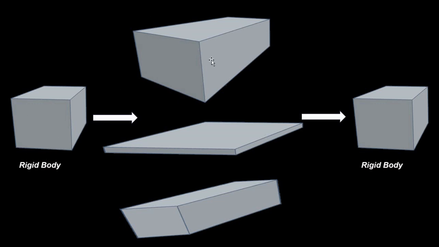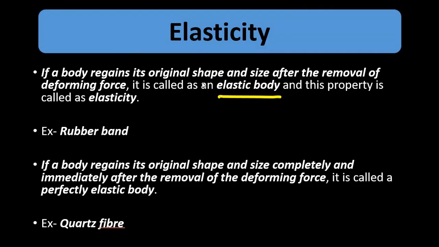External force is applied. It can lead to a change in length, breadth, height, or to bending, any type of change in shape and size. Now when the force is removed, it returns back to its original size. The initial is the same as the final. This is called elastic behavior, and the property is called elasticity.